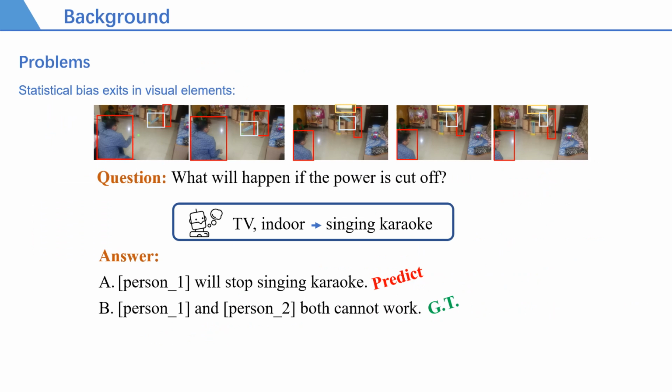In this sample, two people are playing cricket indoors, and there are other objects in the room, including a TV that is on. If relying on the statistical relationship, the model may be confused by two spurious factors, indoor and television, and misjudge the concerned event as singing karaoke. Based on the clues provided by the question, the concerned event is related to the action that is taking place, which is two men playing cricket. This requires the model to accurately judge the objects involved in the event, and infer the answer.